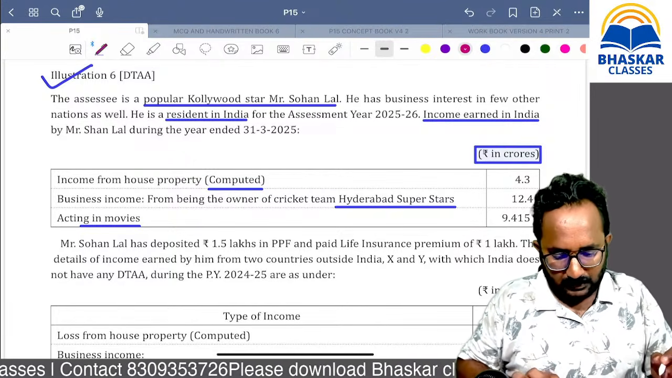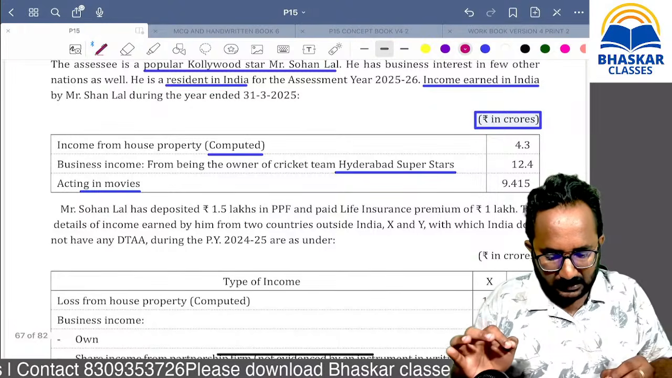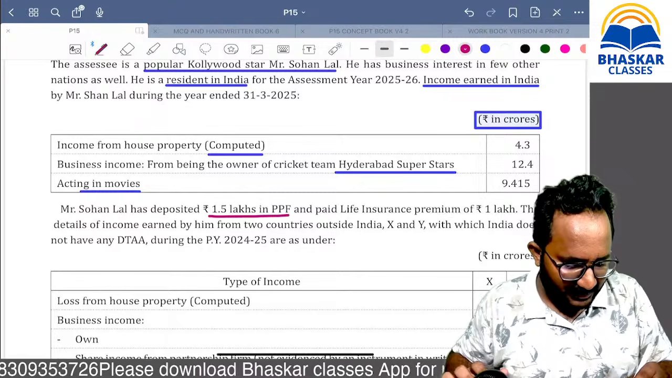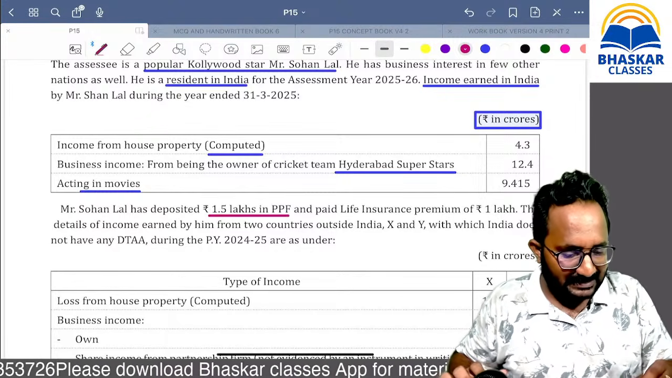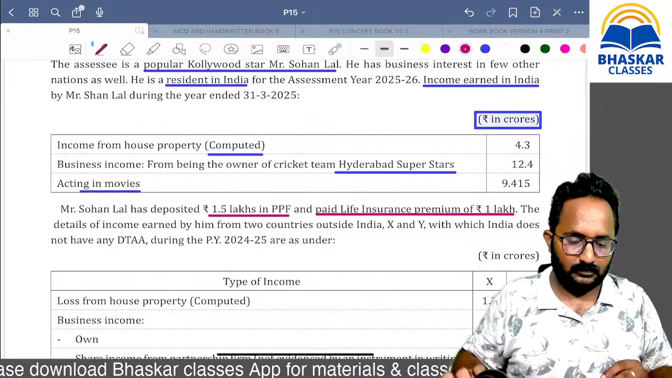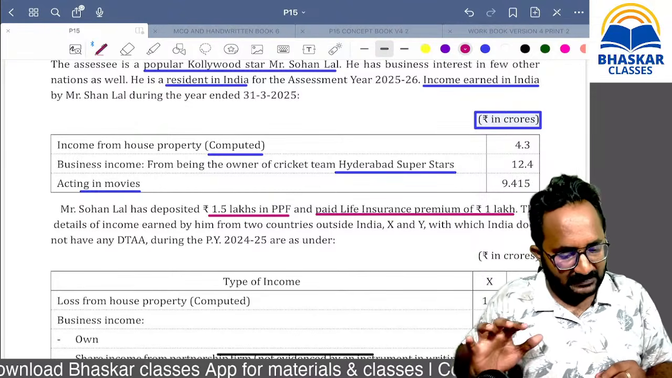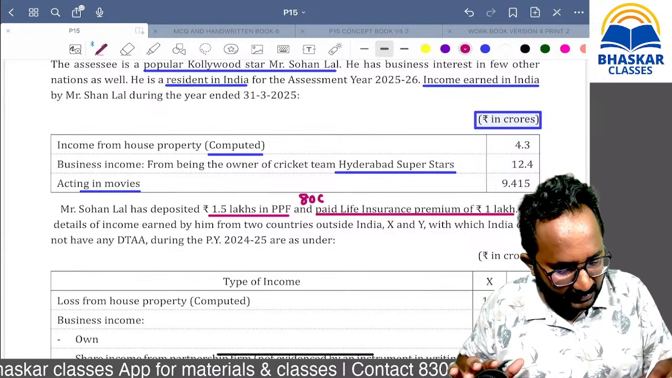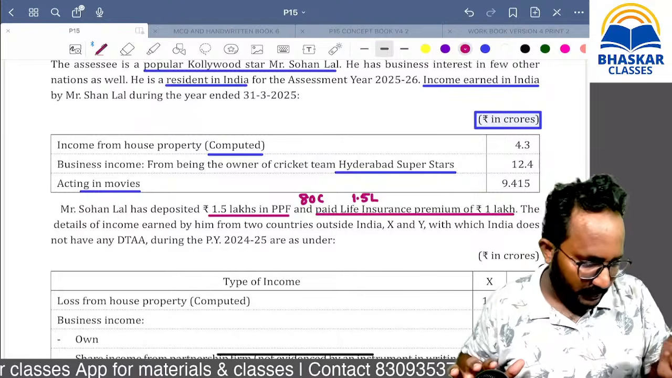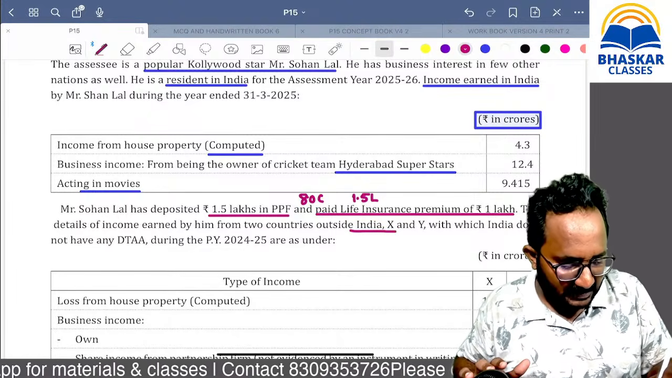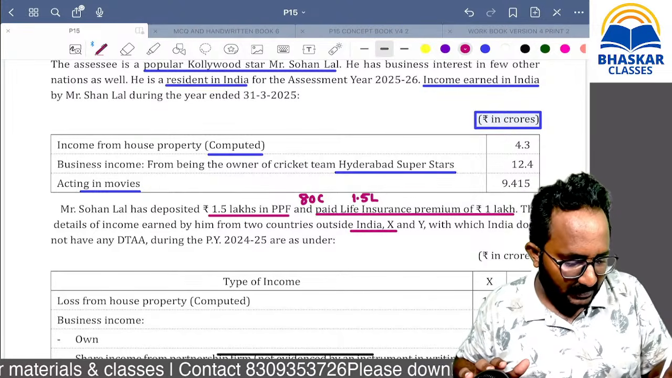Foreign income. Next, the son-in-law. Whatever it may be, they deposited 1,50,000 in PPF and paid an insurance premium of 1 lakh. Can you tell me what deduction you can take? Section 80C, but the overall limit is 1.5 lakh. Don't forget that.